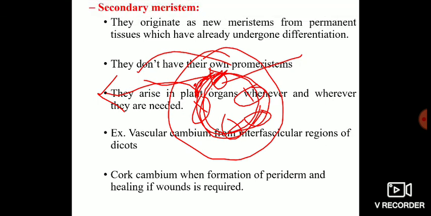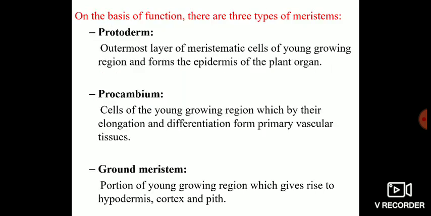I will repeat this one. Secondary meristem is that type of meristem in which the individual meristematic cells arise from the differentiated cells of the primary plant body, and this type of meristem is involved in the production of secondary tissues, secondary xylem, secondary phloem, and we have cork cambium. Cork cambium is involved in the formation of periderm and healing of wounds.